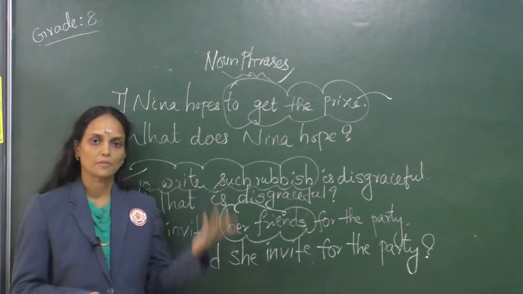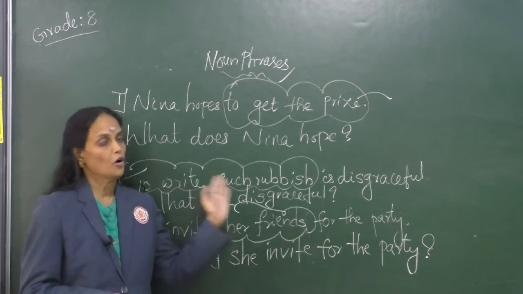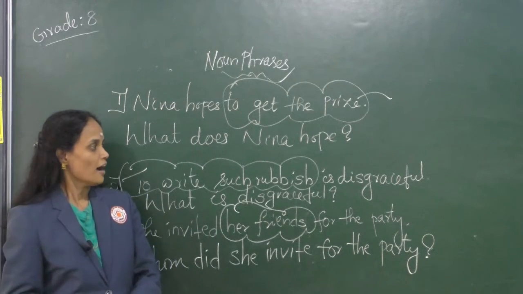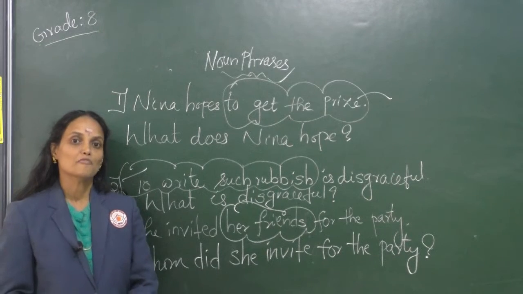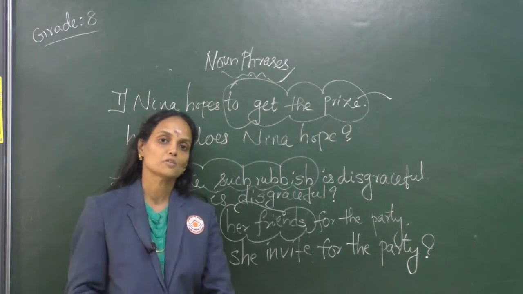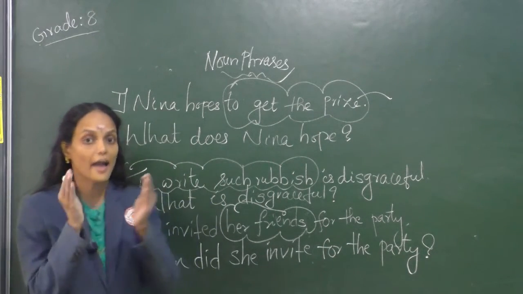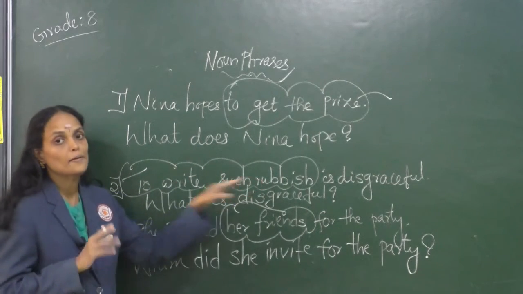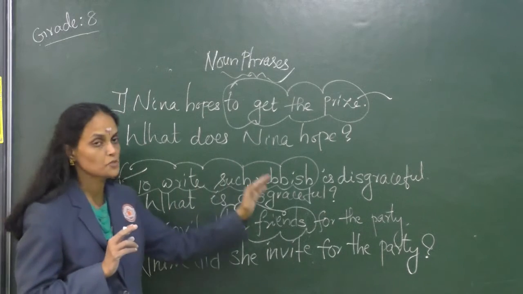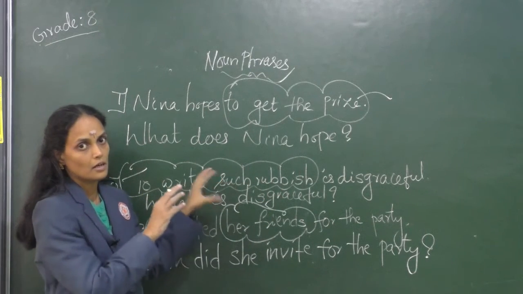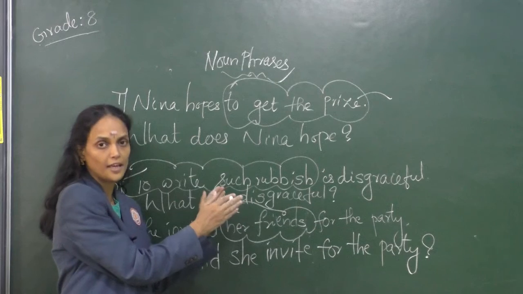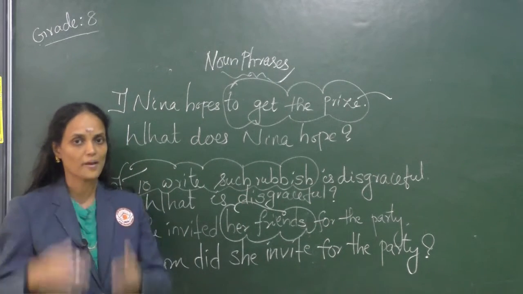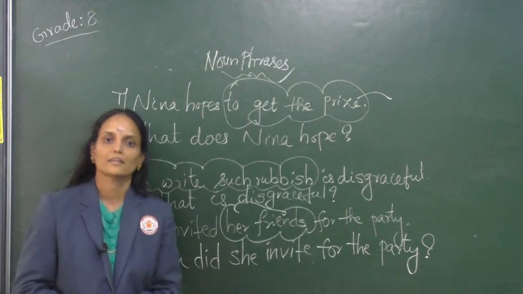A noun phrase can be functioning as a subject or an object of a sentence. The easiest tip to identify noun phrases is to frame a question using the WH question word what or whom. The answer will be the noun phrase. Once you find the answer, check whether that group of words functions as a subject or an object of the sentence. If you meet all these parameters, your answer is correct.